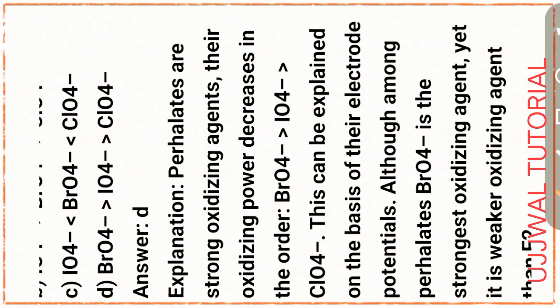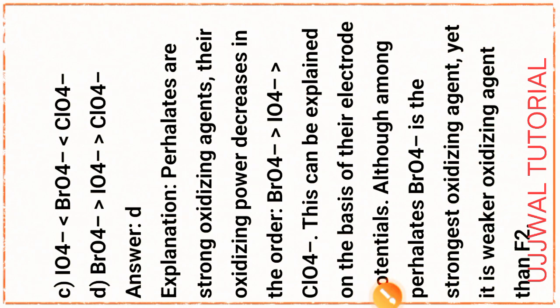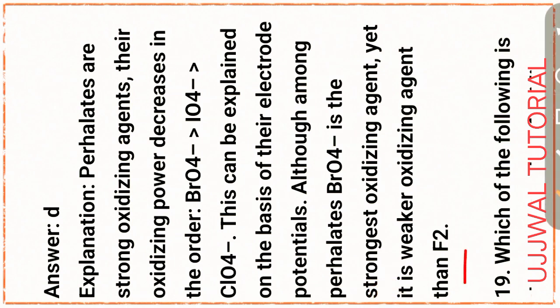Their oxidizing power decreases in order BrO4 minus greater than IO4 minus greater than ClO4 minus. This can be explained on the basis of their electrode potential. Although among the perhalates BrO4 minus is the strongest oxidizing agent, yet it is a weaker oxidizing agent than F2.